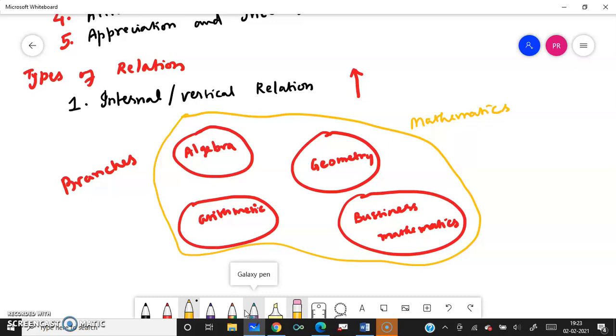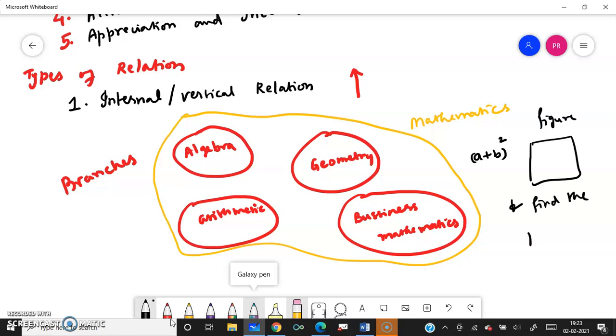Suppose I am going to teach about (a plus b) the whole square. What is it? It is algebra, but I can take the help of geometry. I can draw the figure and find the proof. So somewhere I am relating it to geometry, explaining with a geometrical figure.